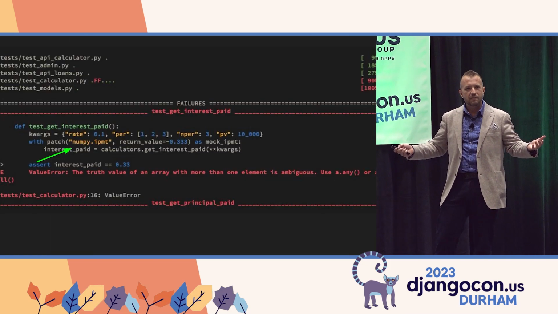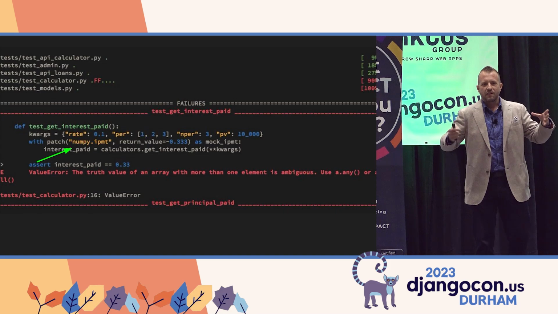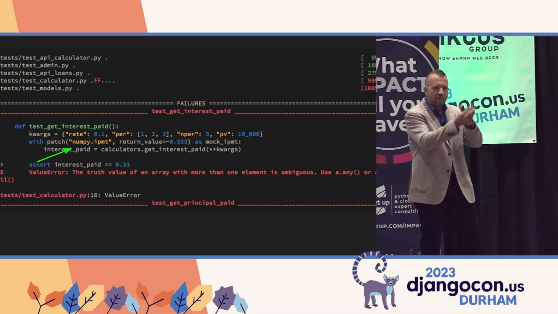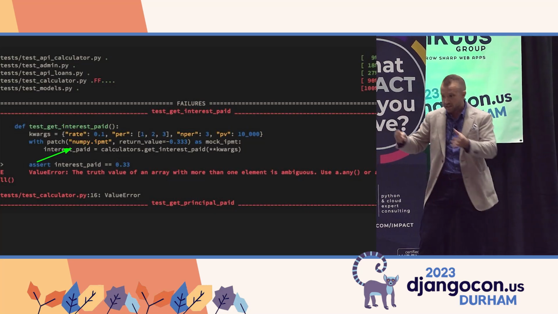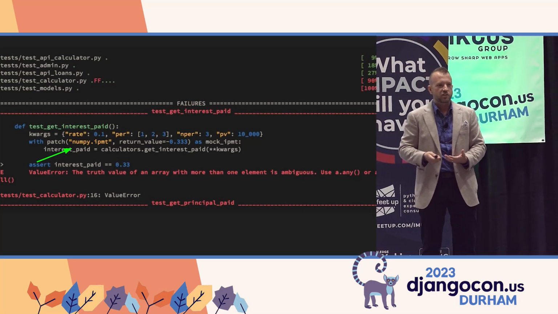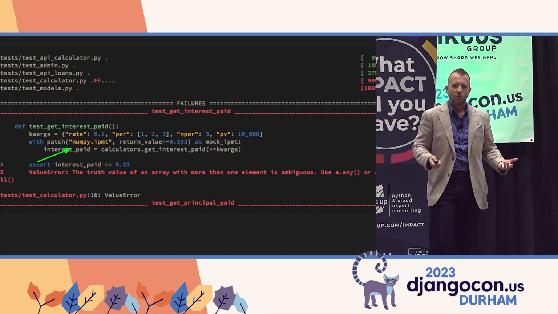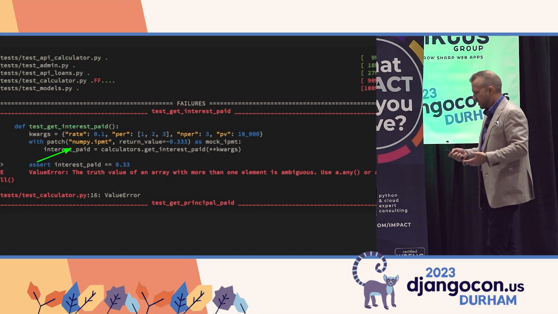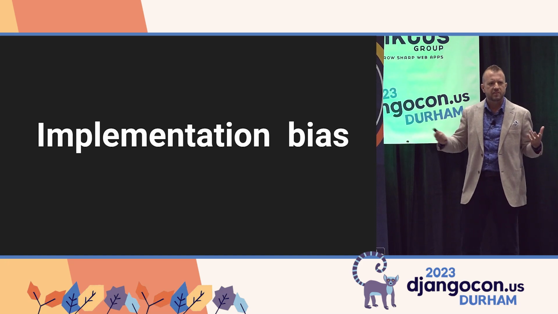They blew up. So here we have the exact opposite of the desired outcome, right? I have a test suite that passes completely, defending this broken application, and then the instant that we fix the application, our tests are broken. Why is that? I thought a lot about this in preparing this talk, and this is what I came up with. I called it the implementation bias.